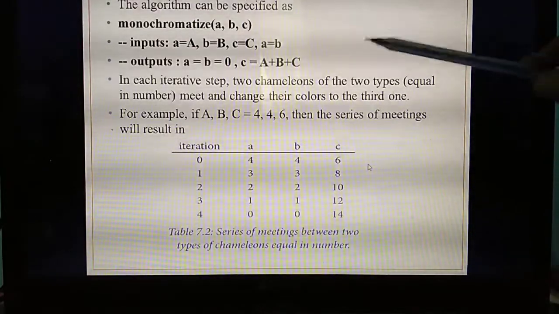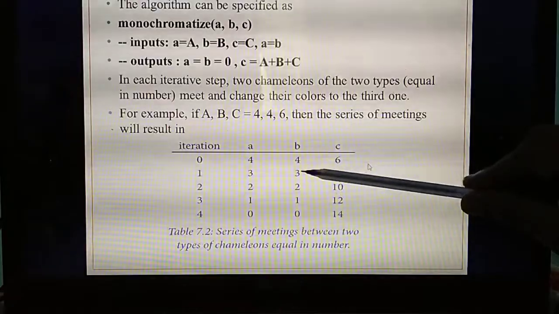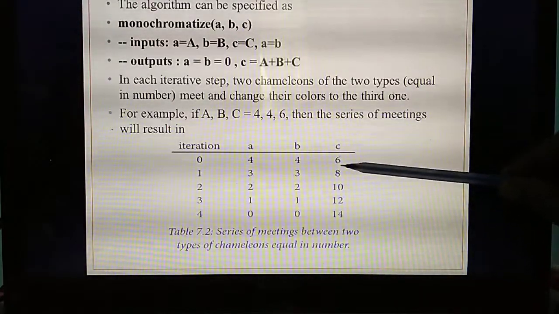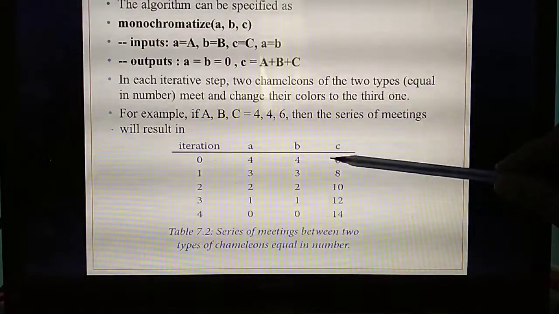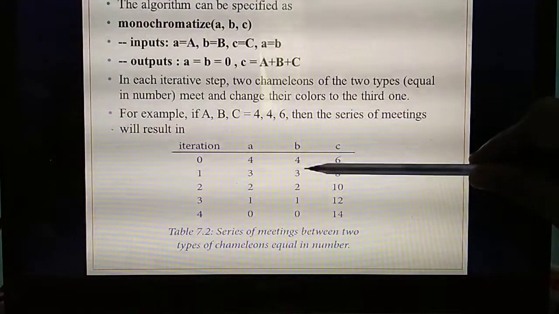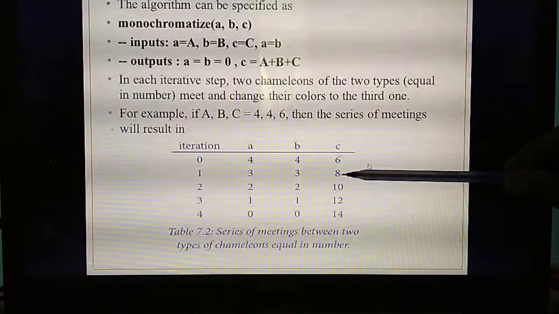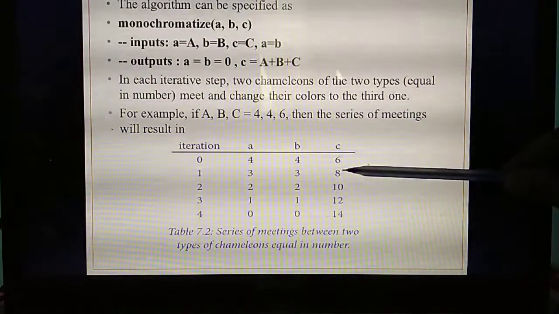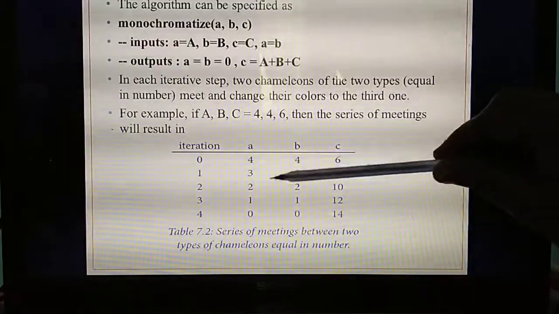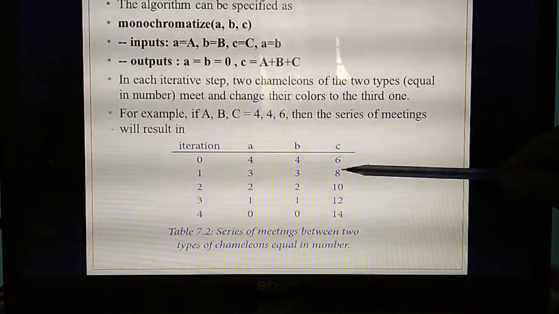That's the one step. A and B are always reduced by 1, that means minus 1. The C will always get increased by 2. Why? Here the two chamlans are reduced and they move to the third one. So what answer will you get? 8. Now add it. 3 plus 3, 6. 6 plus 8, 14. Understand?